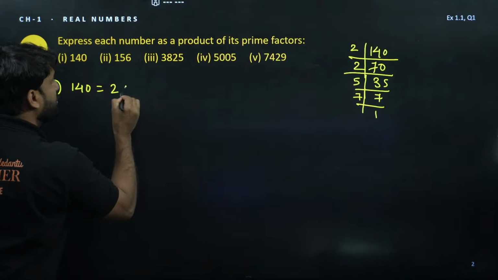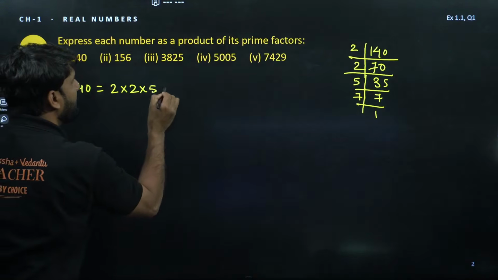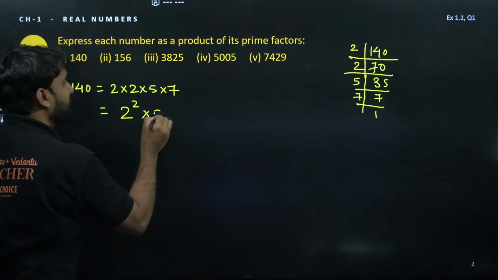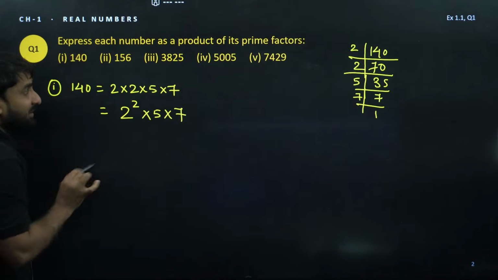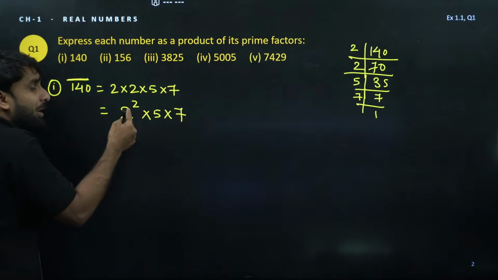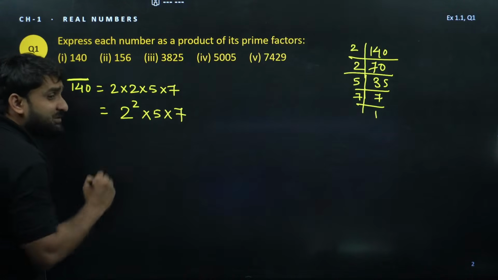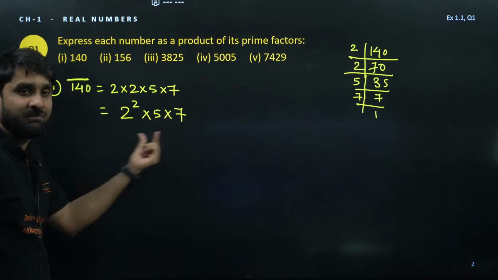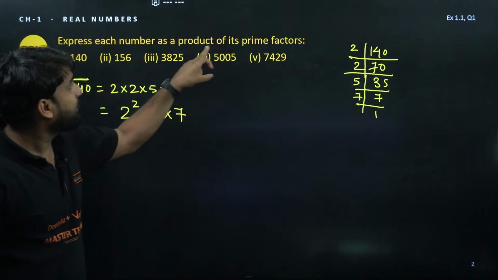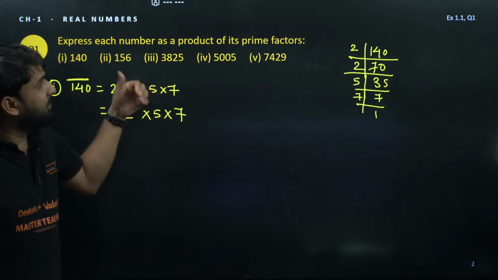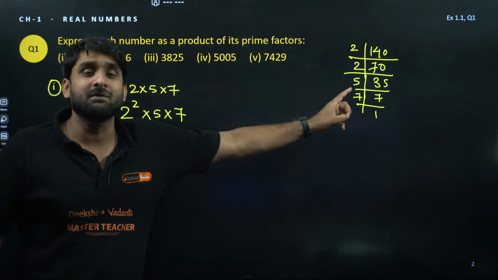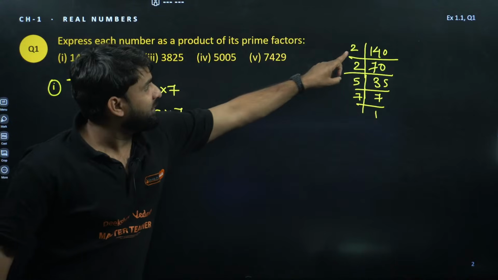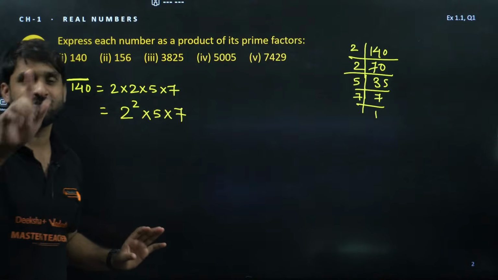So write it down: 2 into 2 into 5 into 7. It can also be expressed as 2 to power 2 into 5 into 7. And look, my dear champion, 140 is equal to 2 to power 2 into 5 into 7. 2 is a prime factor, 5 is a prime factor, 7 is also a prime factor, and all are in product form. So this is called the product of its prime factors. To find the product of prime factors, you always need to find the LCM. Once you get the result 1, the product of these numbers will be the product of prime factors. I hope this question is clear to you all.